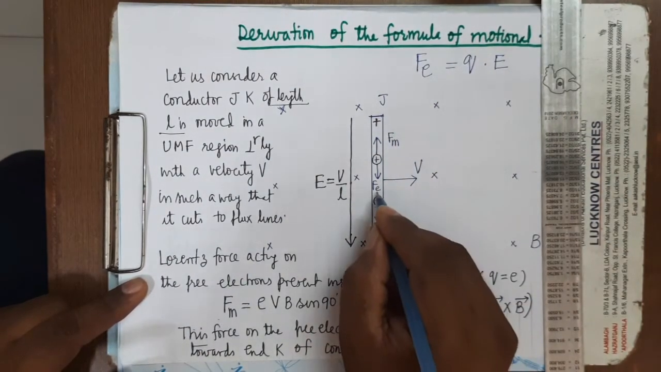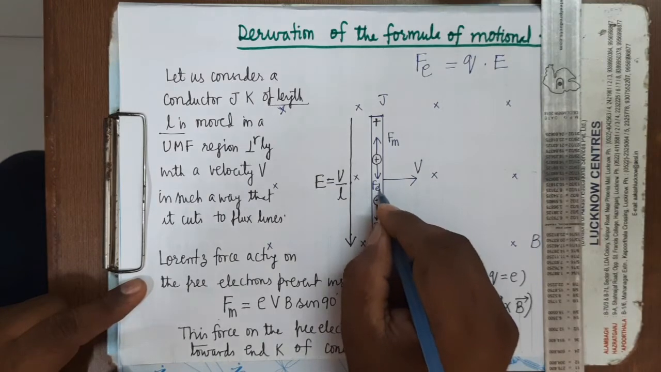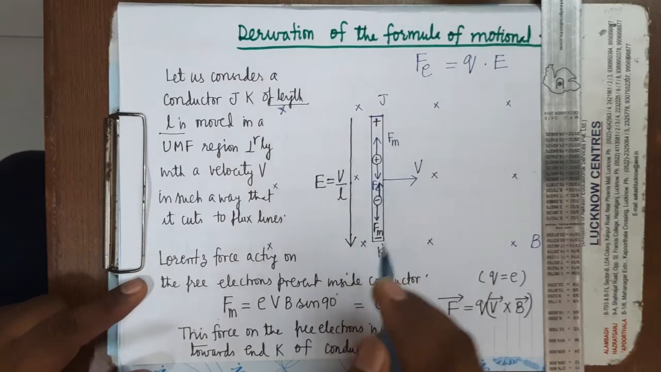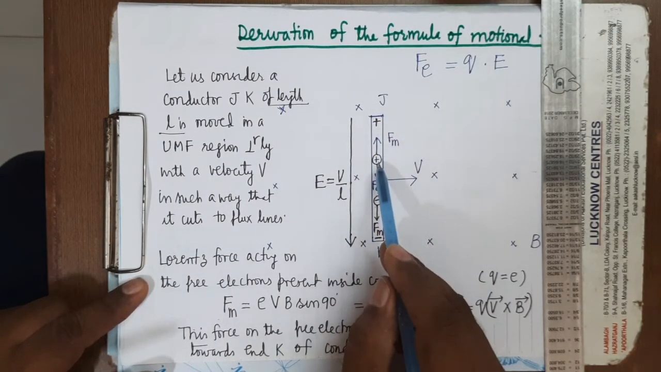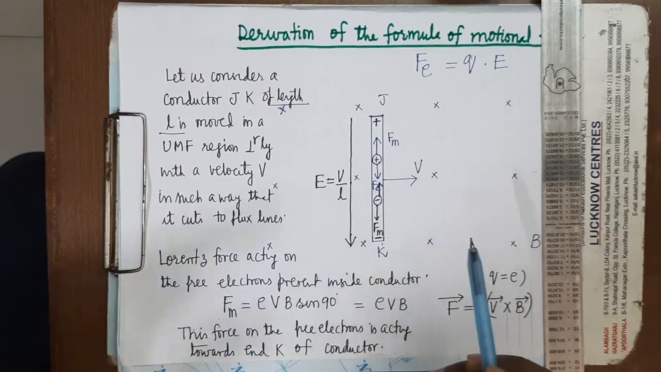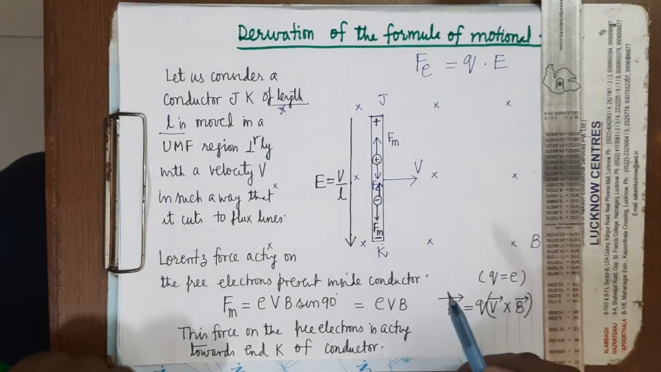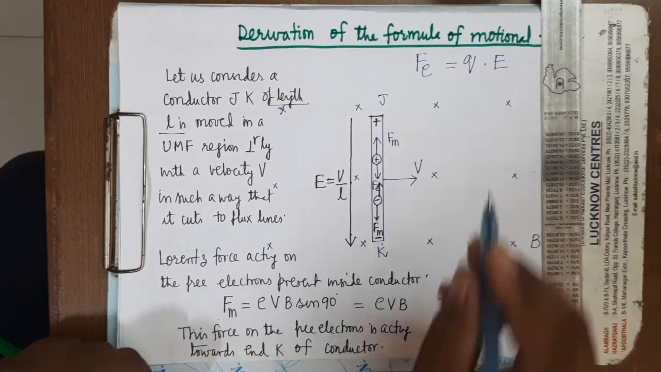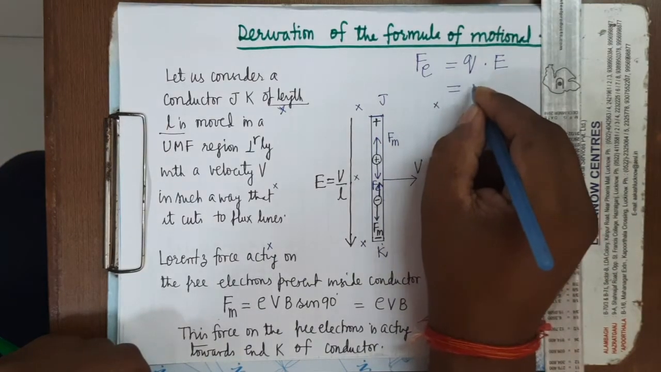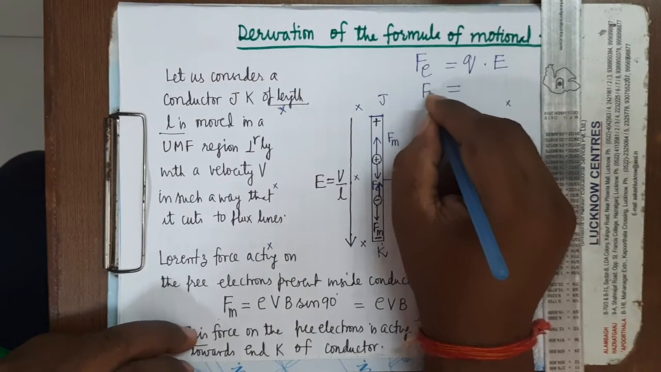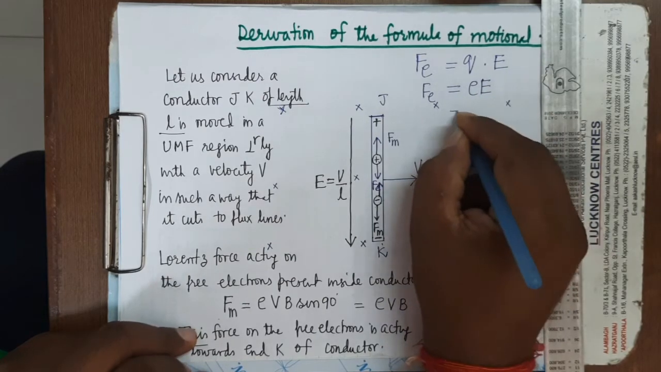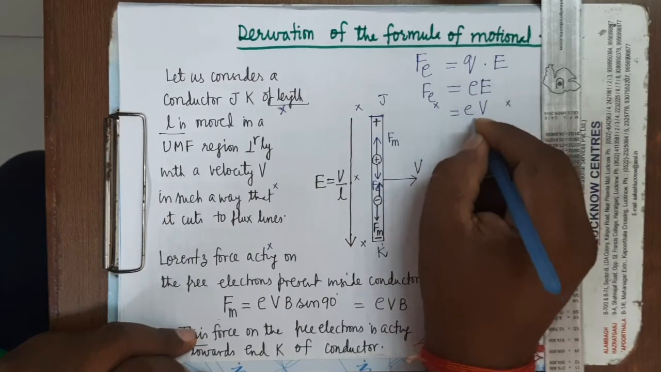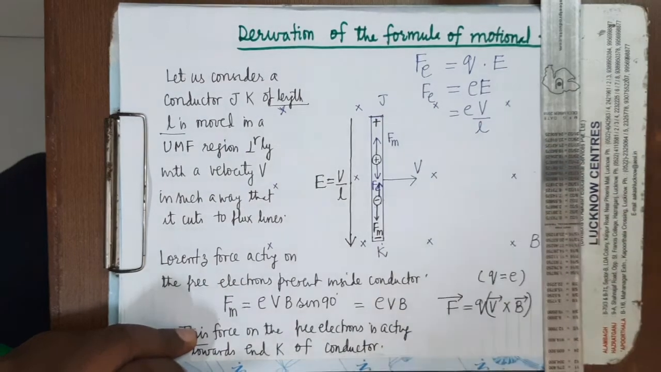While here, you can see I am making this. On the negative electrons the force will be towards the end J, on the positive ions it will be towards the end K. Now see here, as we know that this is equal to what? On the free electrons, it will be equal to e into capital E, which can be further written as this.